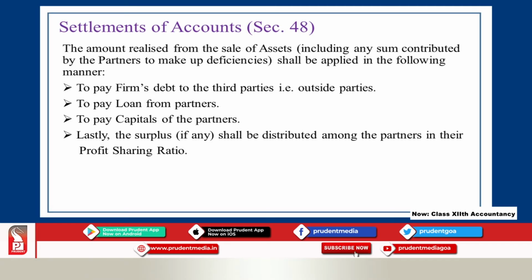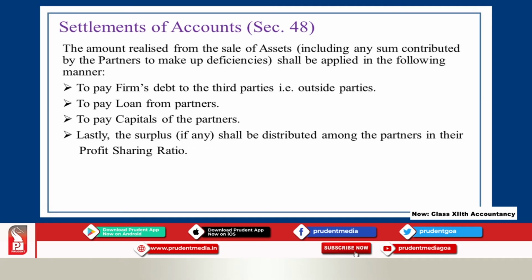Then how to go about this? From the total amount realized, first of all, you have to use that money to pay the firm's debt to the third parties. Third parties means the outsiders. You have to pay those liabilities. After paying the third parties, if there is surplus money, then that money should be used to pay loans from the partners.